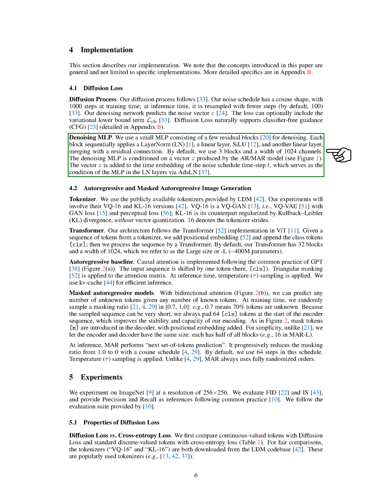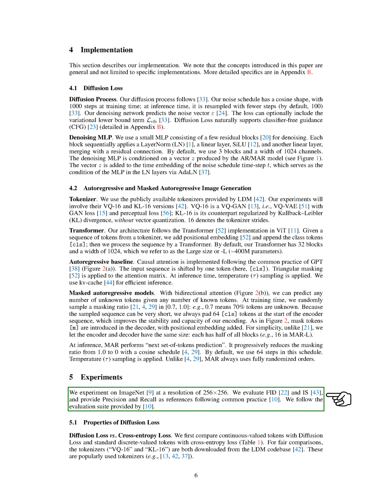We use bidirectional attention to predict unknown tokens given known tokens, randomly sampling a masking ratio during training. At inference, MAR predicts the next set of tokens by gradually reducing the masking ratio with a cosine schedule and applying temperature sampling with fully randomized orders.